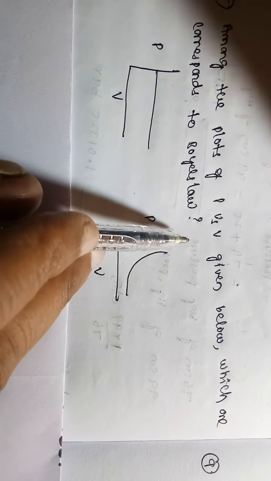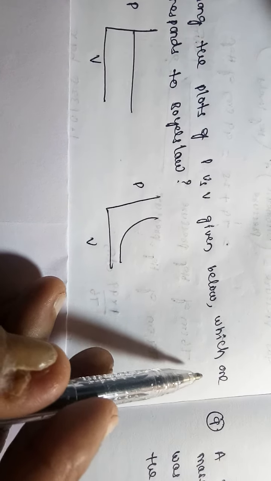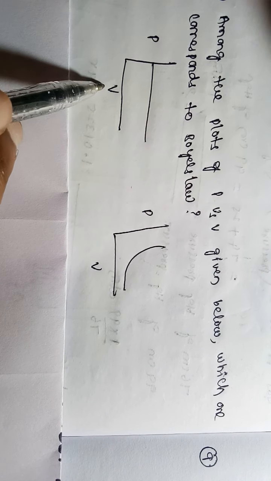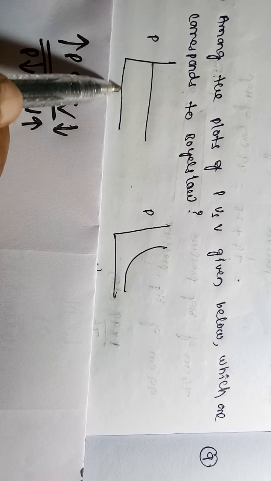Among the plots P versus V given below, which one corresponds to Boyle's law? P is proportional to 1 by V. So if pressure increases, volume should decrease. If volume increases, pressure should decrease. But here, if the volume increases, pressure is not changed. So that's why this does not indicate Boyle's law.